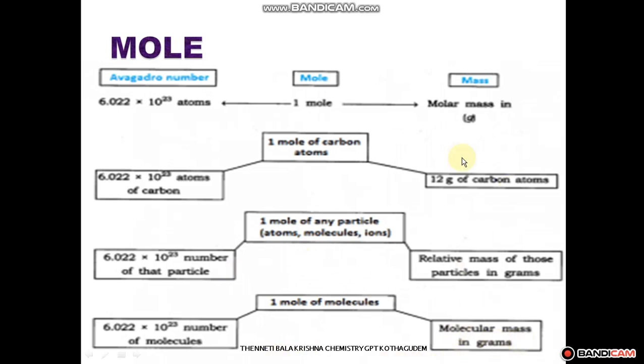It is a very important chart to understand the mole concept. Here 6.023 into 10 to the power of 23 atoms is equal to the atomic weight. 6.023 into 10 to the power of 23 molecular particles is equal to the molecular weight. Atoms equal atomic weight. So that is a very, very important relation.